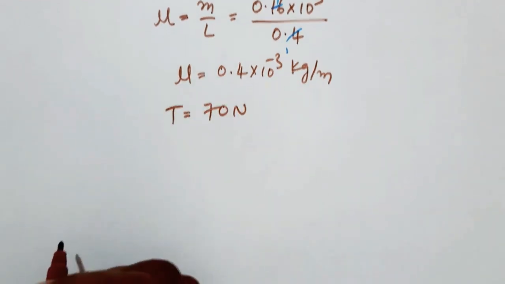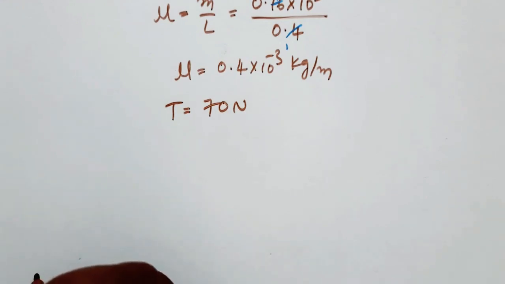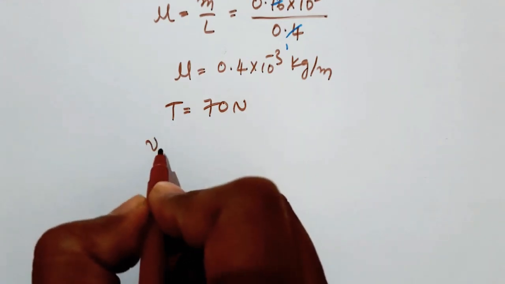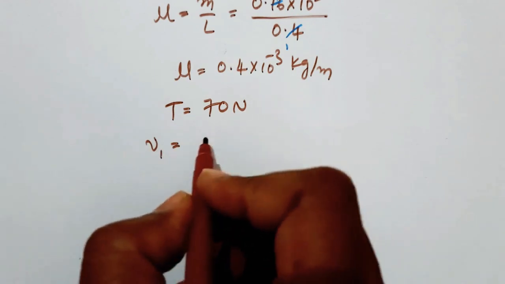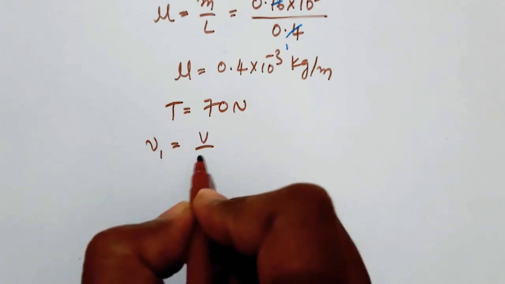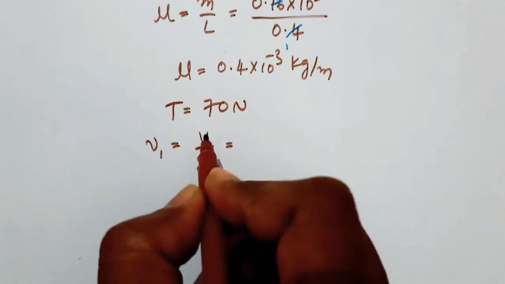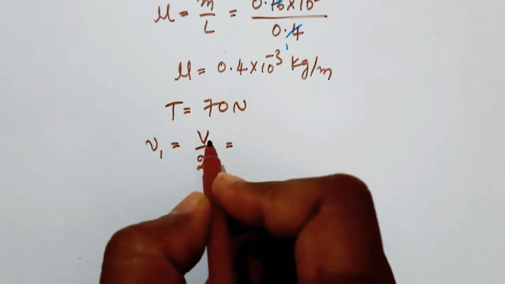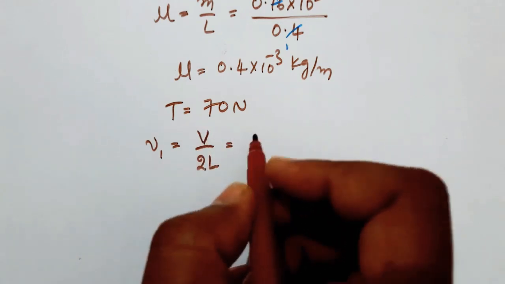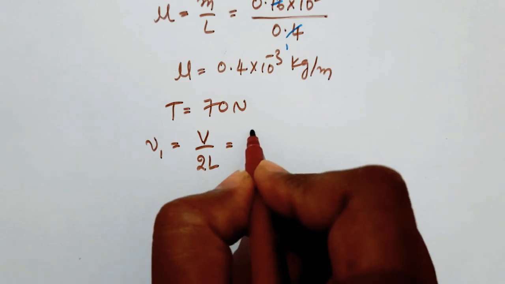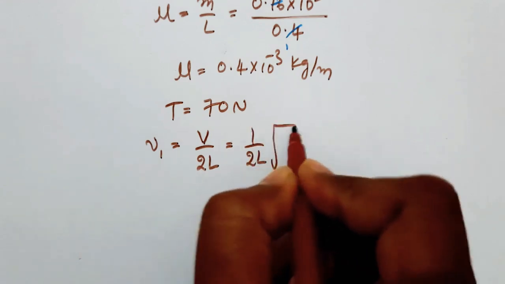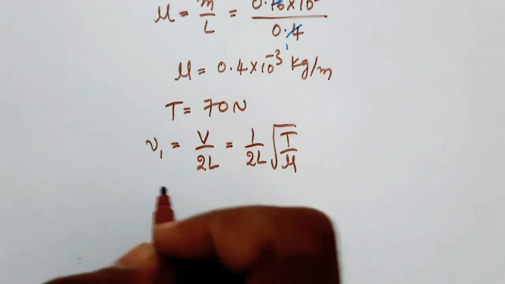So here we have to find the 3 lowest frequencies, that is the first frequency nu1 is equal to V by 2L. So here V is what? Velocity of waves in the string. So it can be written as 1 by 2L into square root of T by mu.